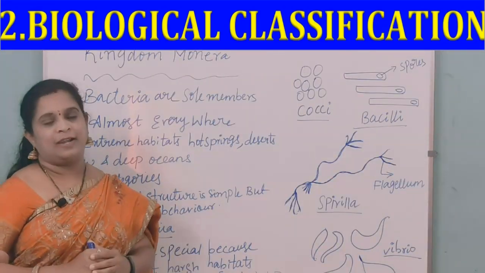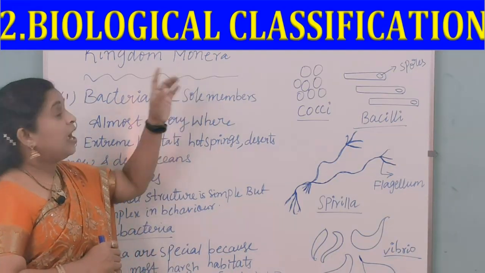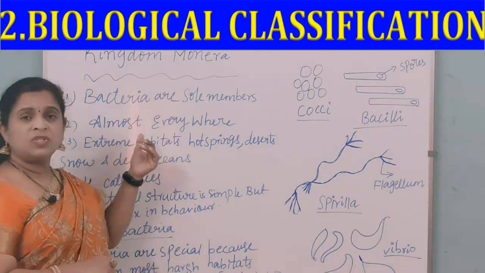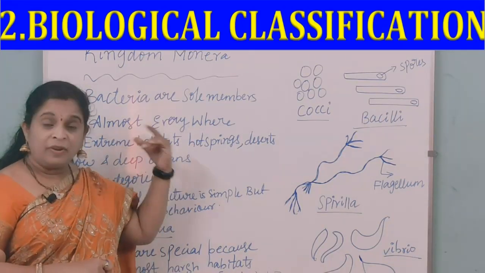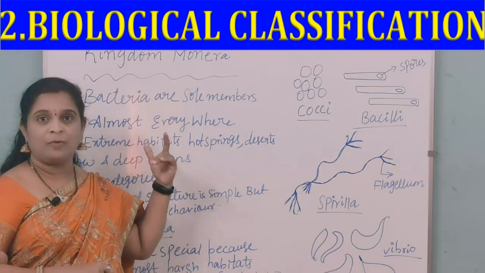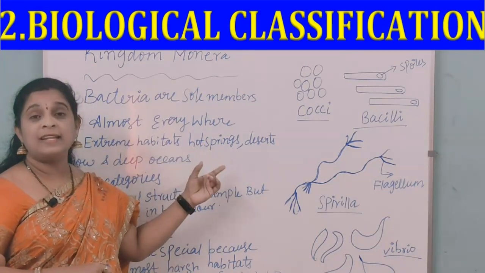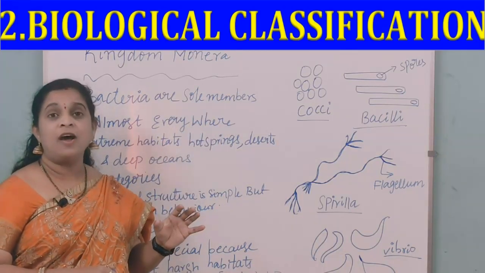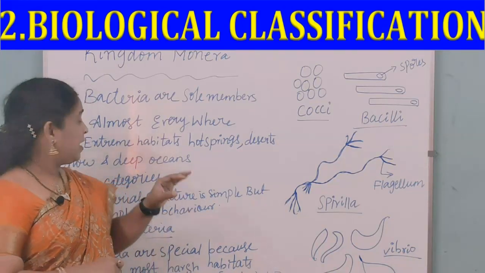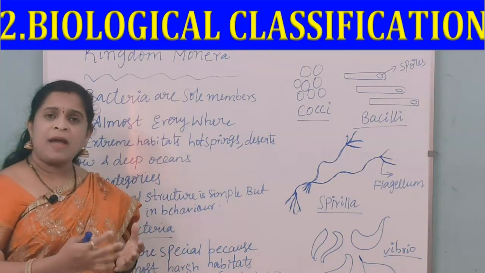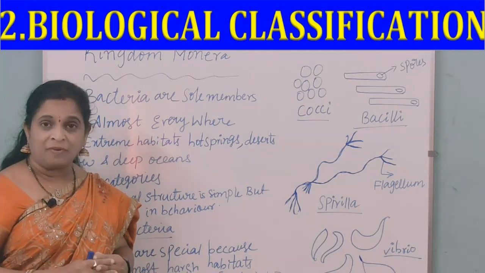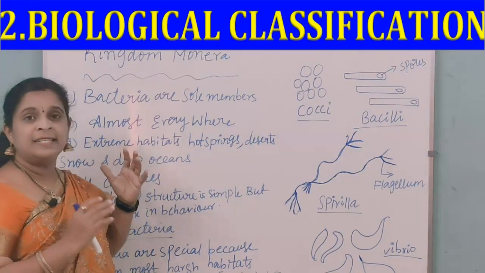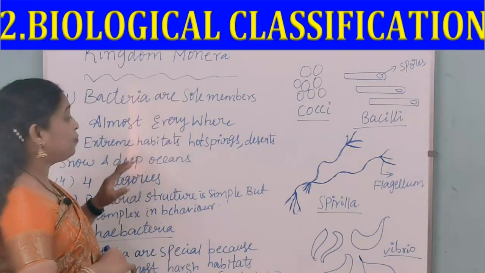Now let us know the characteristic features of the kingdom Monera. In Monera, bacteria are the sole members, and they are present almost everywhere. We can even call this ubiquitous. Ubiquitous represents the organisms which are present everywhere. Even hundreds of bacteria are present in a handful of soil, right? And in extreme habitats also, bacteria survive, like hot springs, deserts, snow and deep oceans. And they are divided into 4 categories.